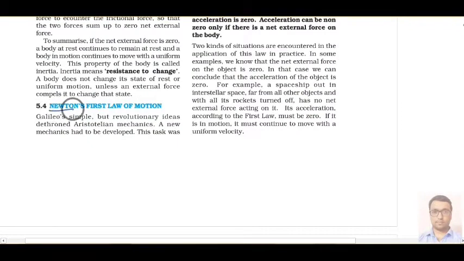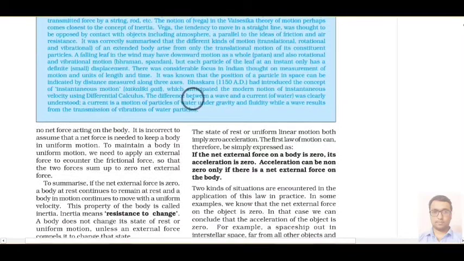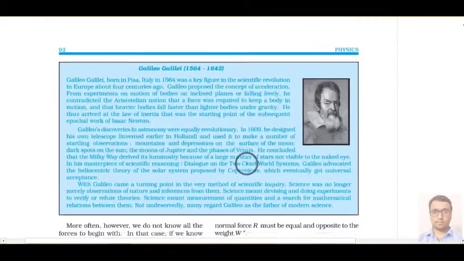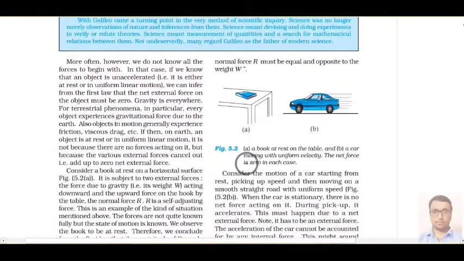Then we have the first topic, Newton's first law of motion. Basically from here we will start our chapter, and Newton's first law of motion resembles the law of inertia. It says the same thing, that is, if the net external force on a body is 0, then its acceleration is 0, and acceleration can be non-zero only if there is a net external force.